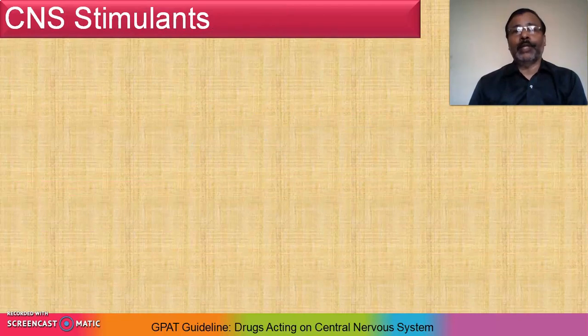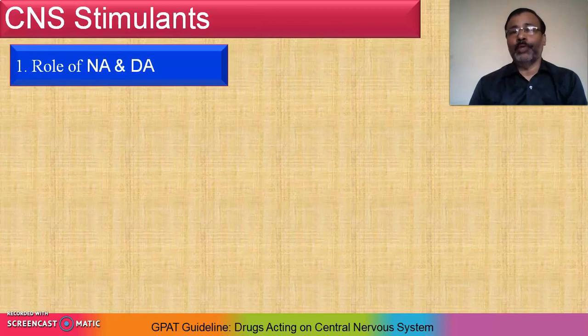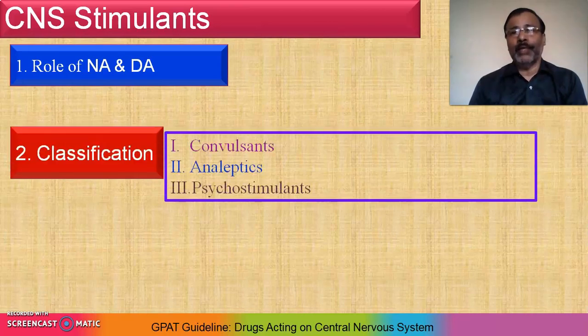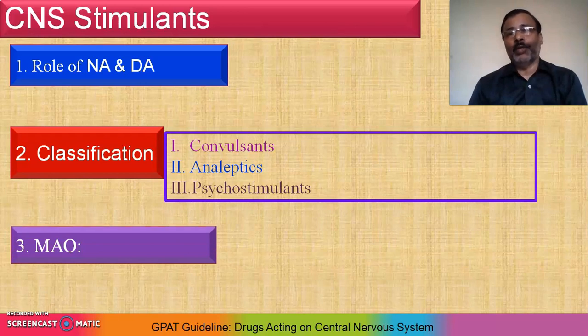Then lastly, check central nervous system stimulants. Previously we covered depressant drugs and antidepressant drugs. Now here, CNS stimulants. What do we have to do? We have to check the role of NA and DA, and how it affects CNS stimulants. Classification: convulsants, analeptics, and psychostimulants. Mechanism of action: no doubt the three categories under classification have different mechanisms of action. So you have to check how these drugs show their mechanism of action and produce CNS stimulation.